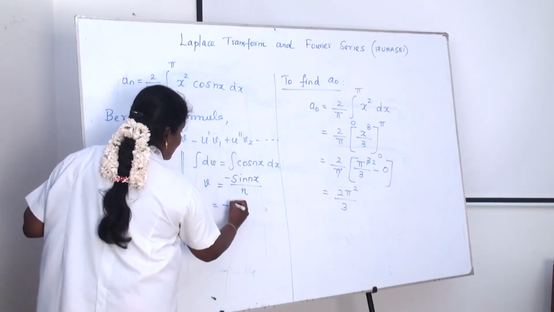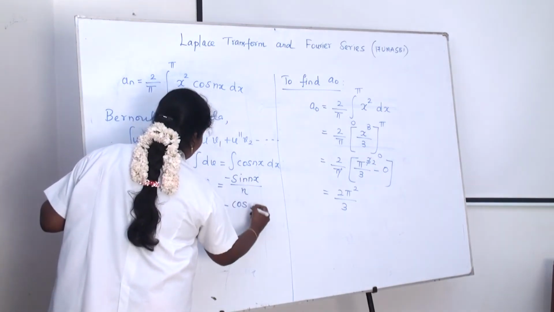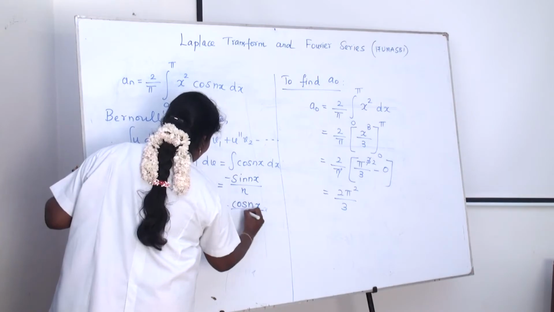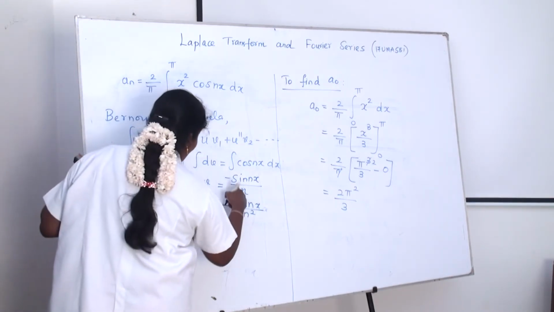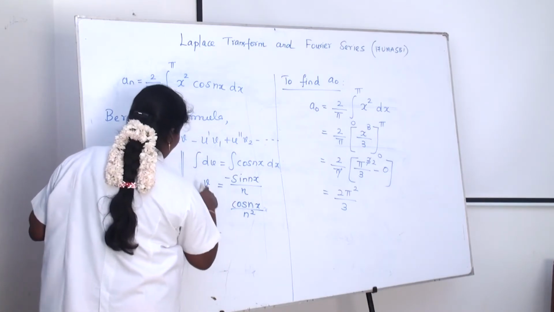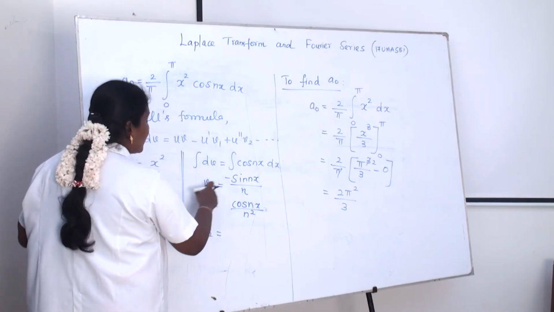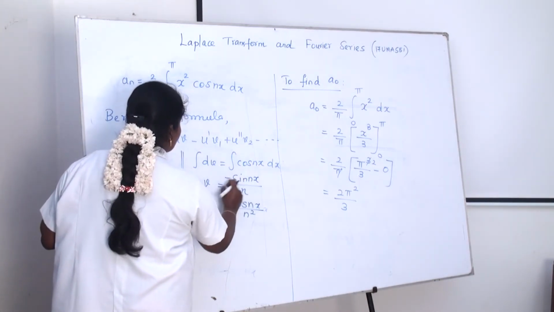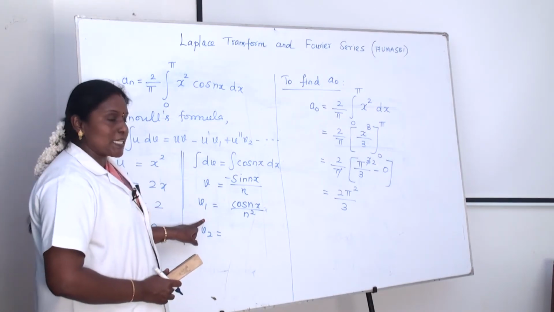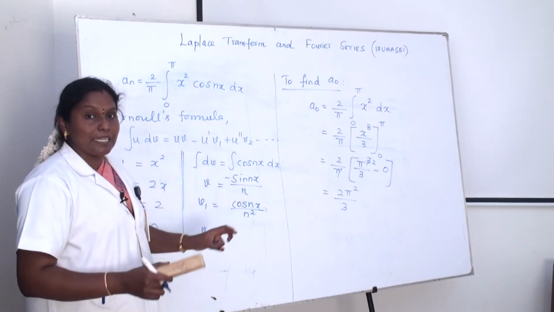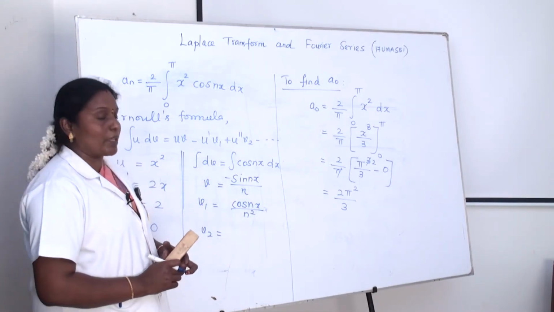Sorry, let me redo this. V is the integration of cos nx, which is sin nx divided by n. And then v1 is the integration of sin nx divided by n, which is minus cos nx divided by n squared. Sin x integration is minus cos x. Minus minus is plus, so we get cos nx divided by n squared.